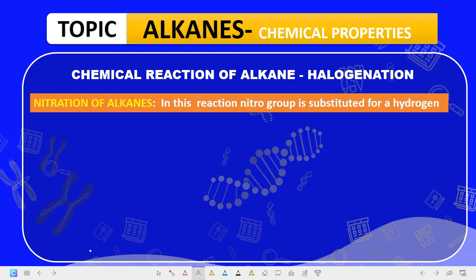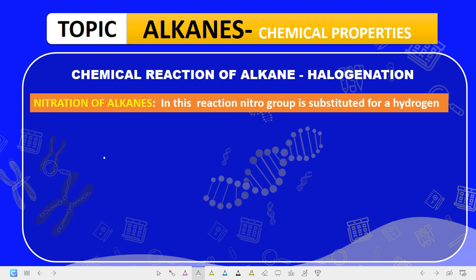Now the next one is the nitration of alkane. In this reaction, the nitro group is substituted for hydrogen in alkanes. Are we getting it now? The nitro group is substituted for alkanes.